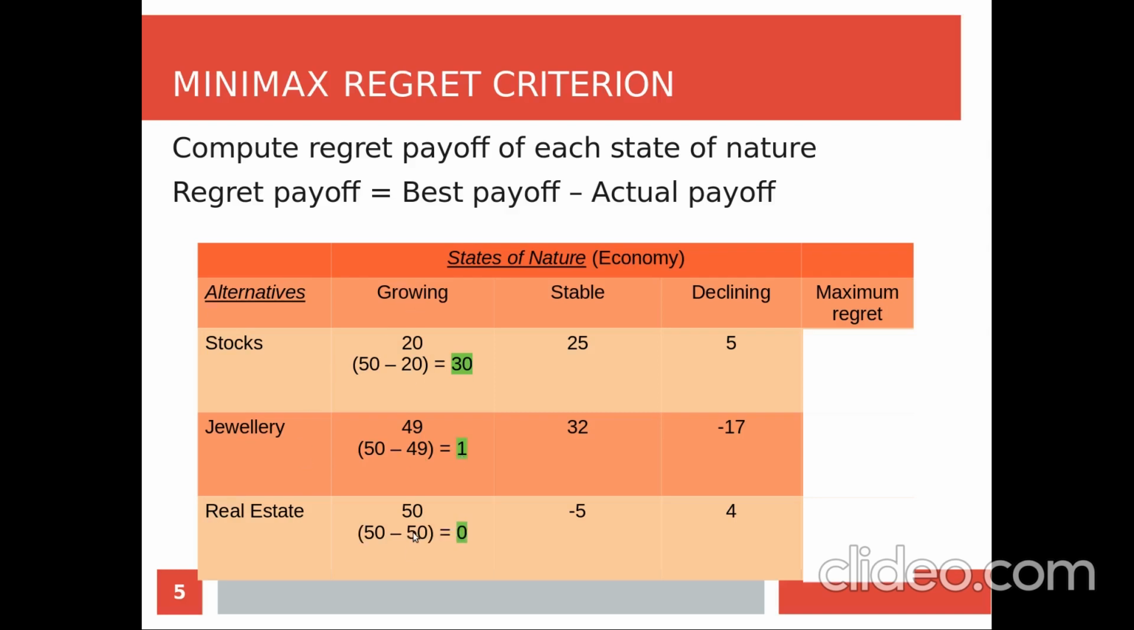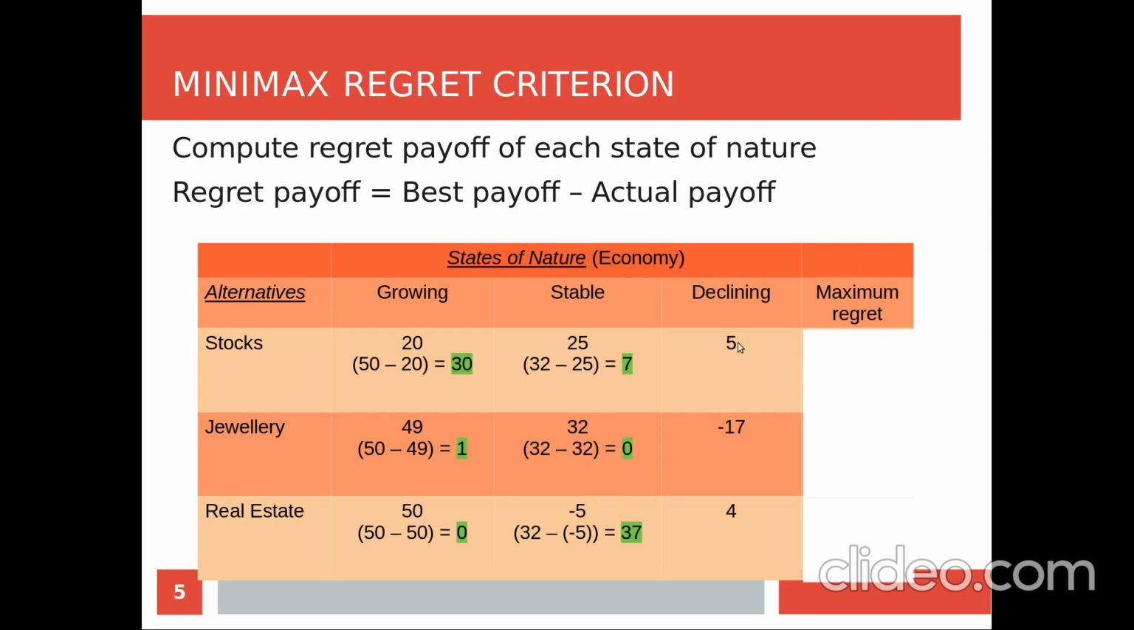And for real estate, there is no regret at all. 50 minus 50 is equal to 0. In the same scenario for stable, the maximum value is 32. So here 32 minus 25 is 7. 32 minus 32 is 0, no regret at all. And 32 minus 5 is 37.